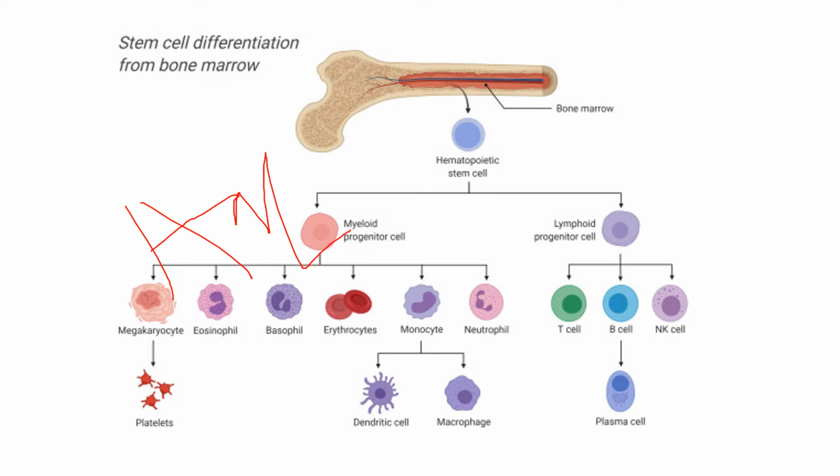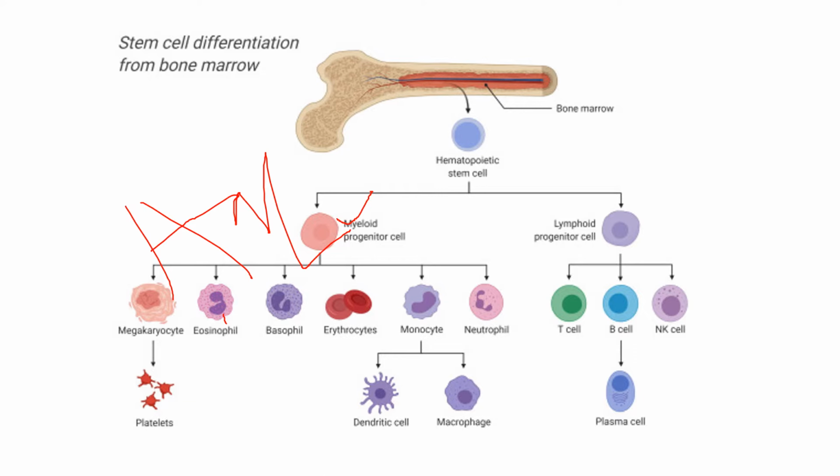So in AML, what happens is, initially, there is some problem with the myeloid progenitor cell. The myeloid progenitor cell should normally give rise to platelets, some eosinophils, some basophils, erythrocytes, monocytes, and neutrophils. So it is not maturing properly to give rise to all these things. The patient will have less RBC, less platelets, less granulocytes, and less monocytes. So all these things will go down.